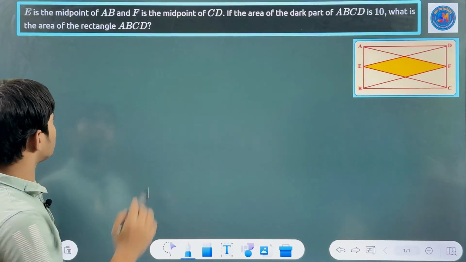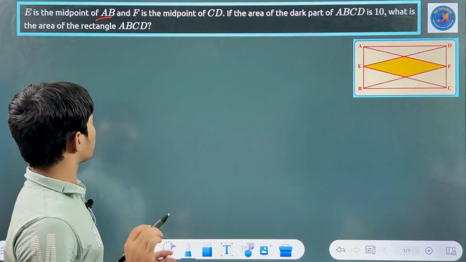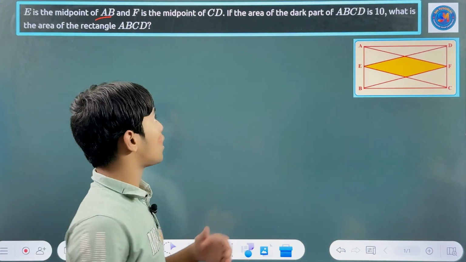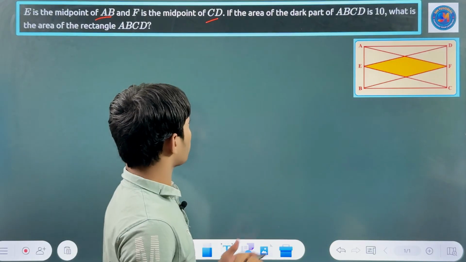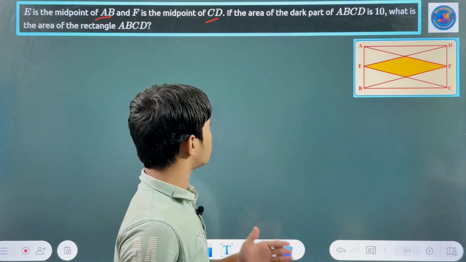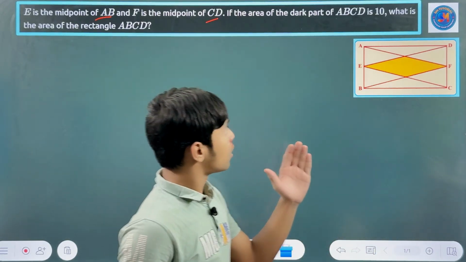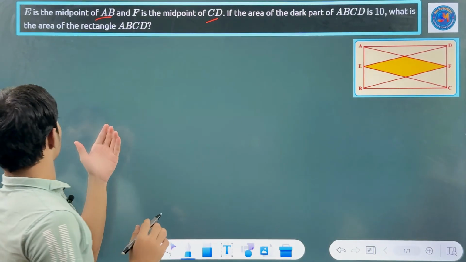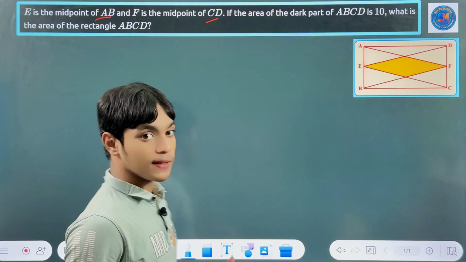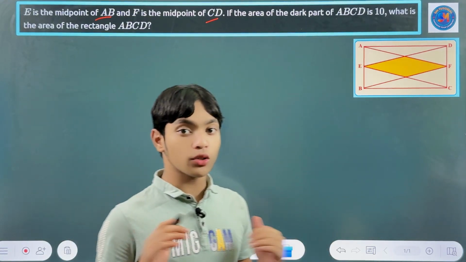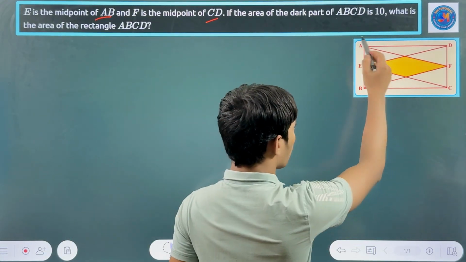E is the midpoint of AB, okay, and F is the midpoint of CD. If the area of the dark part of the ABCD is 10, what is the area of the triangle ABCD? So mainly they want to know the area of the whole surface.